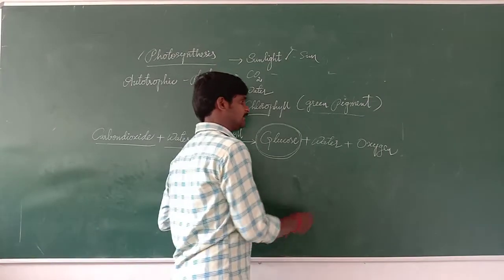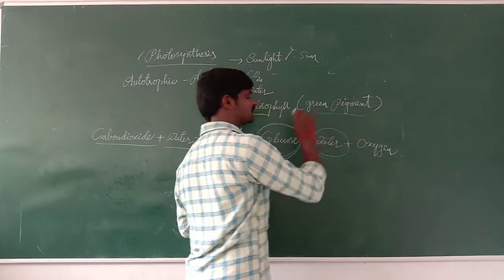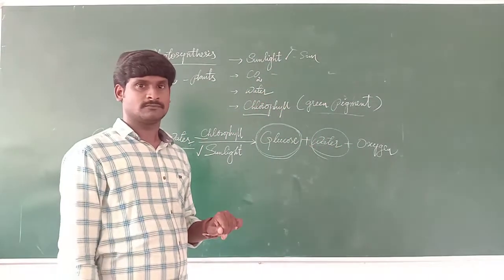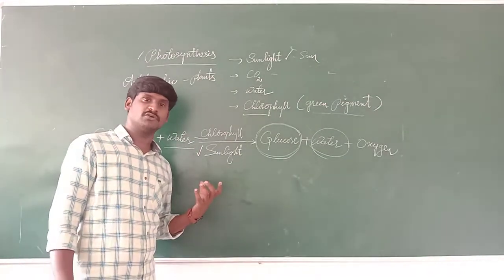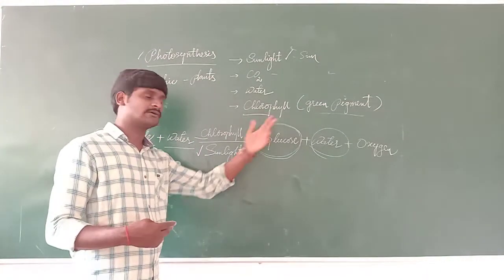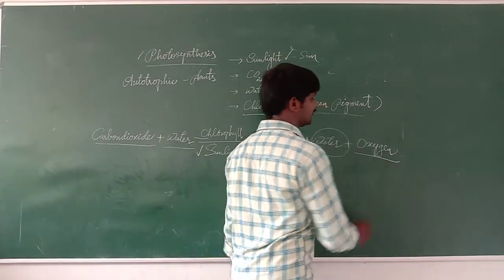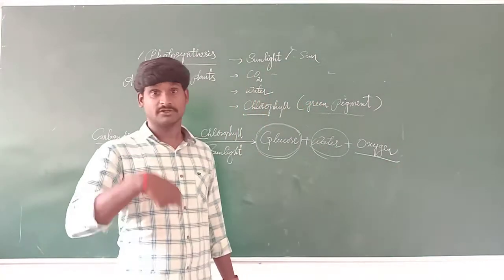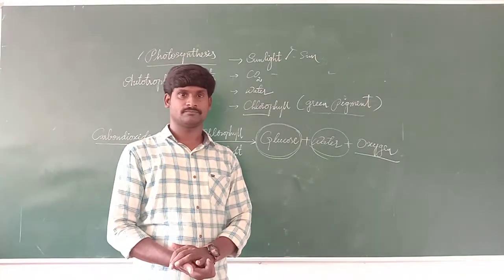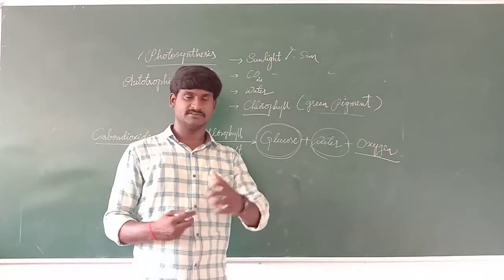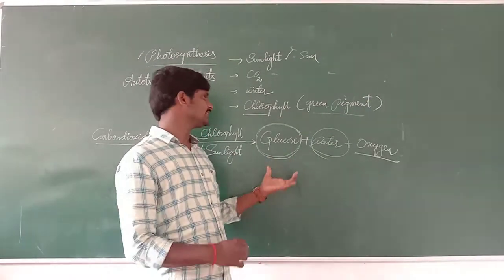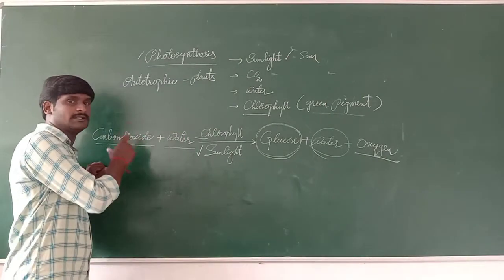Understand? And at that time they send the extra water outside. The necessary water they can use after the process. They send the extra water outside, and the carbon dioxide is converted again into oxygen. It comes outside, and that is what we take for breathing. So this is the formula to explain the photosynthesis process.